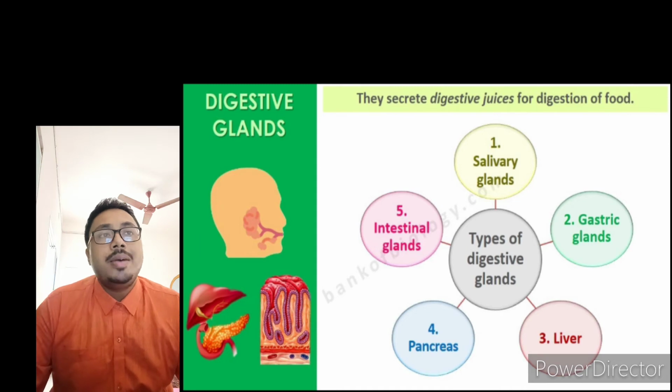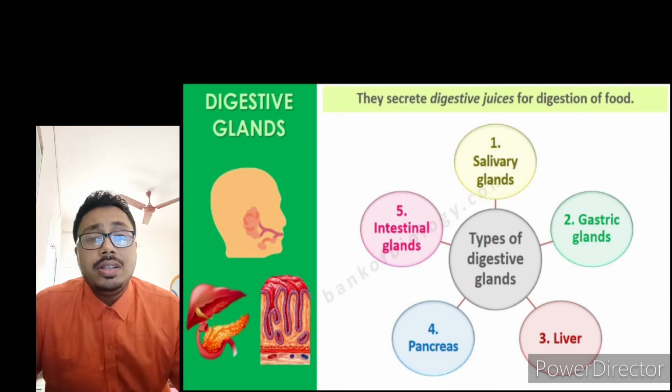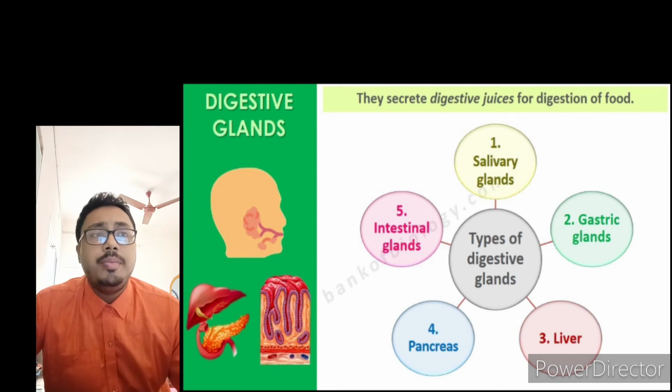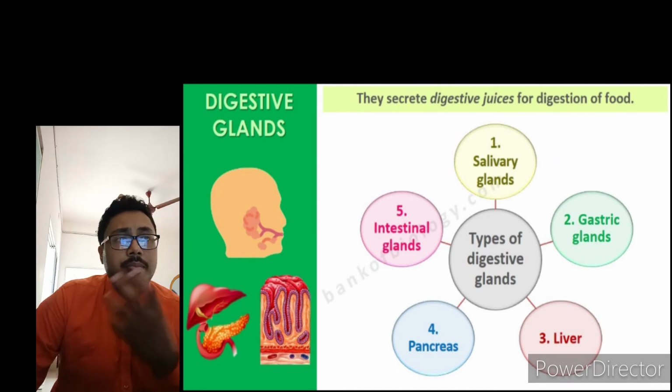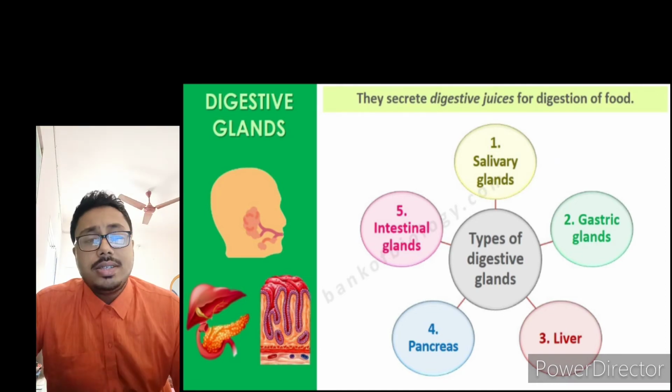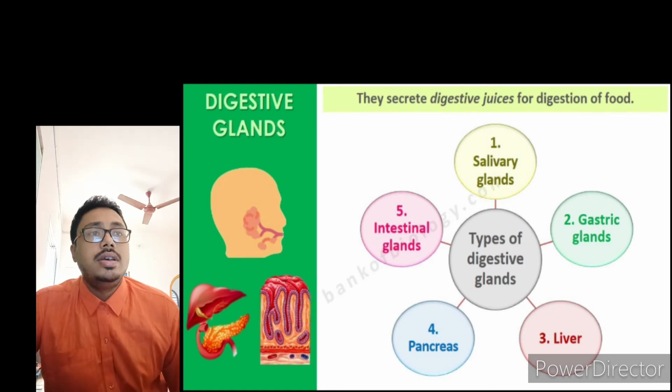Today I will discuss about different glands present in the digestive system and the mechanism of the digestion in our body. So, the digestion system occurs with the help of different types of glands like salivary glands in our mouth, gastric glands in our stomach, liver which secretes bile, then pancreas, then intestinal glands. So first of all, let us see about the digestion in the buccal cavity.